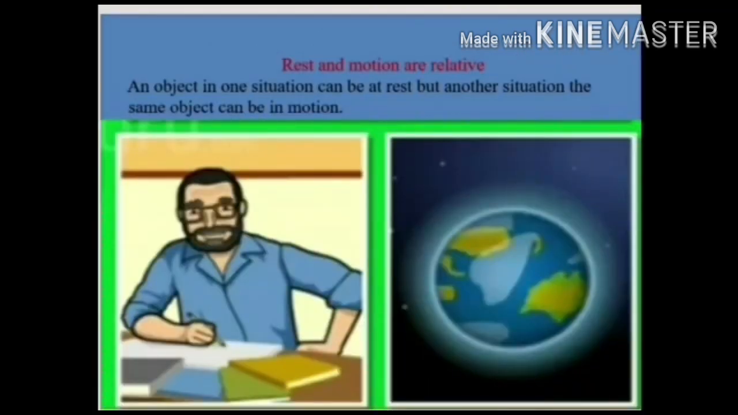Now, rest and motion are relative terms. An object in one situation can be at rest, but in another situation the same object can be in motion. That means an object can be at rest and also in motion at the same time. For example, a person sitting in his house is at rest, but with respect to Earth, he is in motion with respect to other planets. Hence, we can say that rest and motion are relative terms.